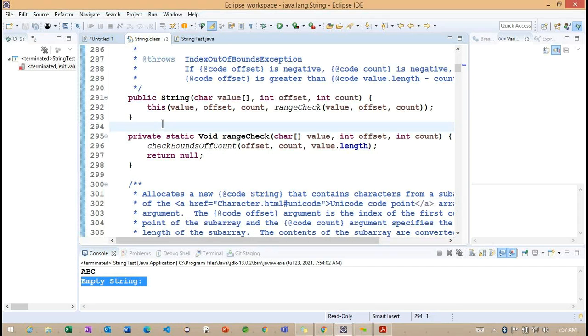Tomorrow and the day after tomorrow we'll have classes. We'll continue with this string class, and in the same way we'll focus on the collection framework. We'll continue tomorrow with the remaining constructors, along with the methods we have inside this particular string class.